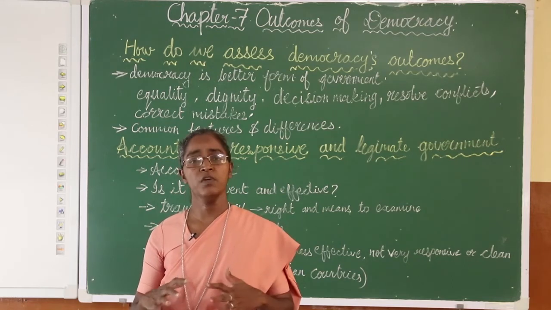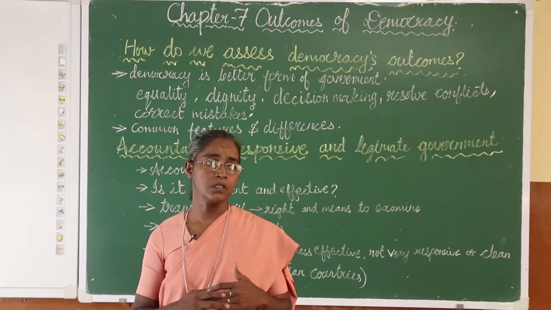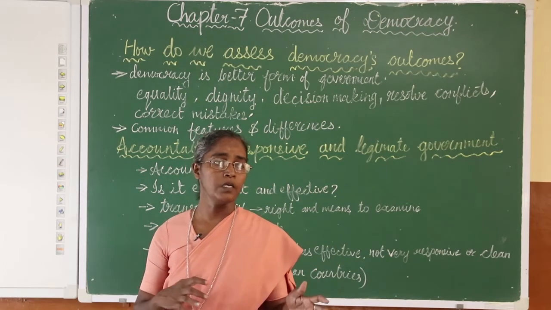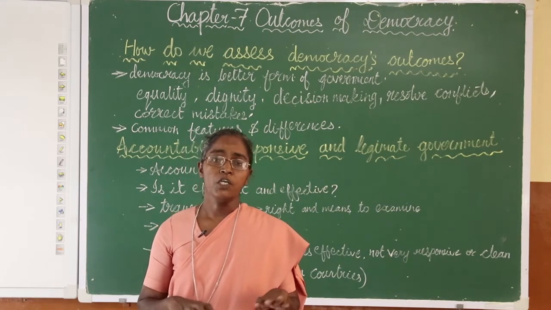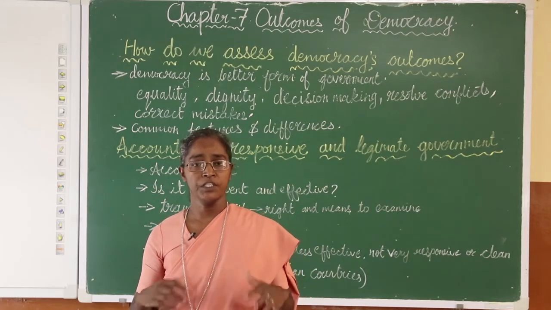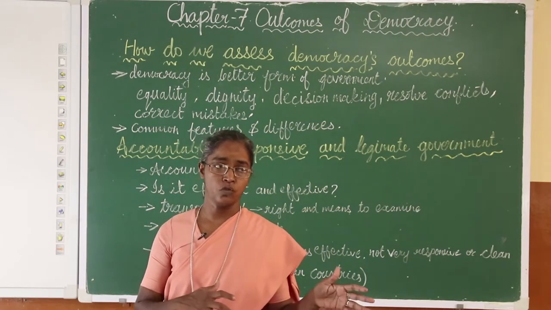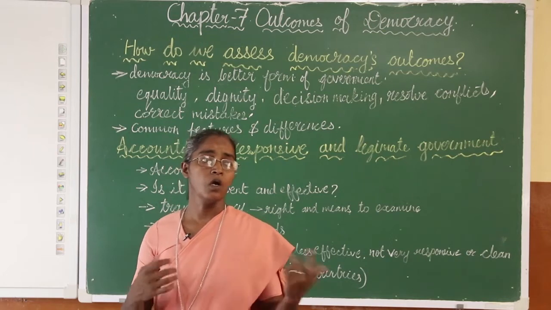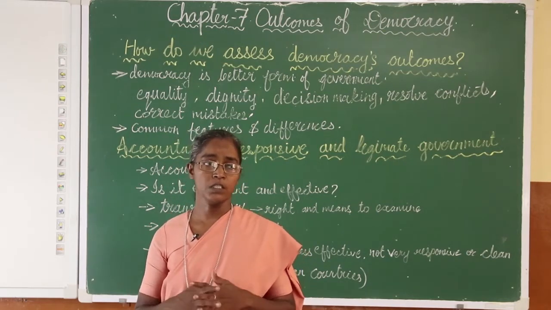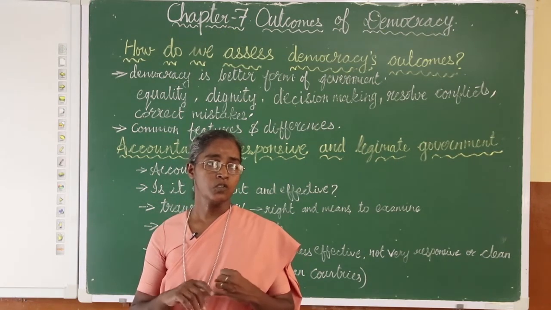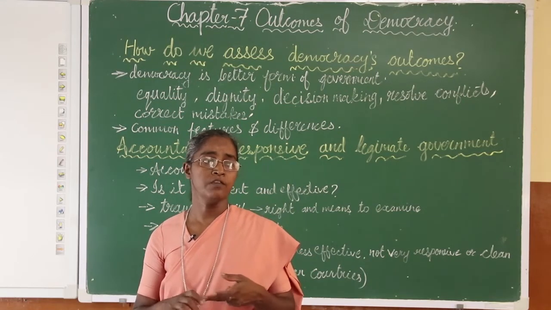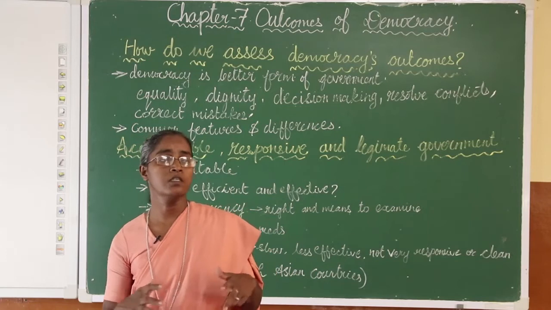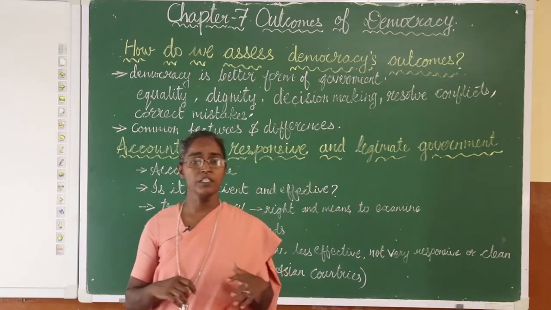Now what are the differences in a democracy? When we speak about democracy, we cannot evaluate every country on the same level, as to whether it can achieve development at the social level, economic level, or political level, because every country differs. The society differs, the economic development differs, and also the form of government which they make differs.